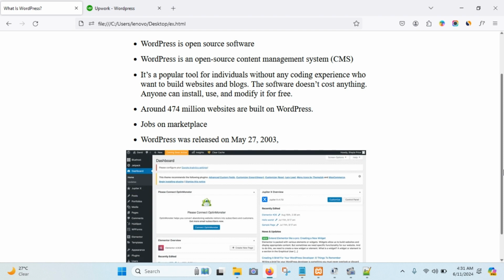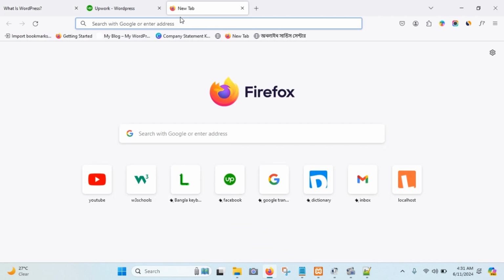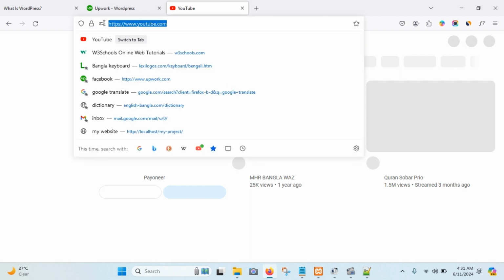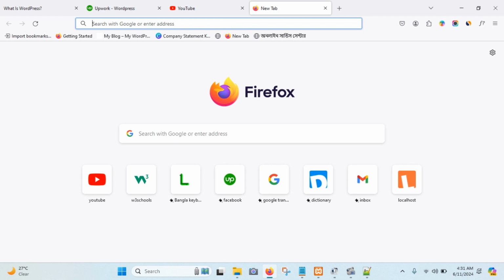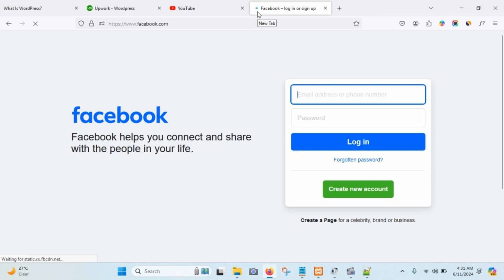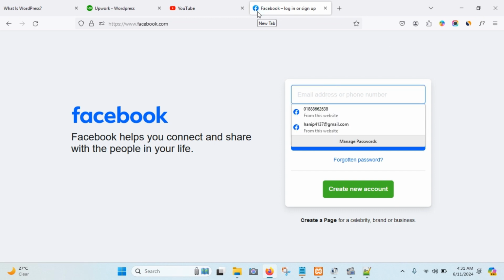A domain name is nothing, it's a URL of any website. So if you consider youtube.com, youtube.com is a URL, right? So it is a domain name. And if you consider facebook.com, Facebook is a URL, right? An address, right, where we can go to Facebook. That means Facebook, and YouTube is a domain name. So we can say that a domain name is nothing, it's a URL or address of any website.